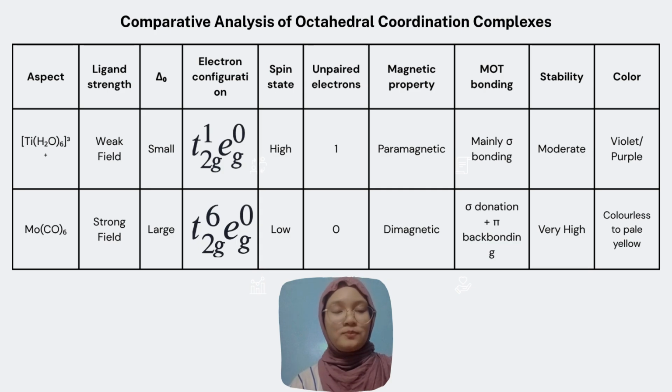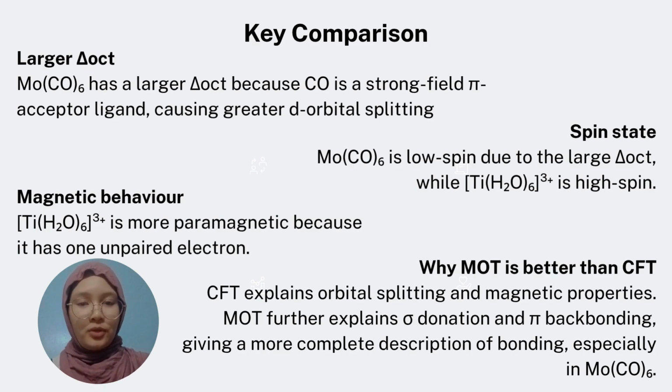And now for the further comparison between the hexaaquatitanium(III) ion and molybdenum hexacarbonyl based on the CFT theory and molecular orbital theory. Starting with ligand strength, water is a weak field ligand, whereas carbon monoxide is a strong field ligand. Therefore, the hexaaquatitanium(III) ion has a smaller delta. Based on this comparison, molybdenum hexacarbonyl has the larger delta octahedral because CO is a strong field pi acceptor ligand. The strong ligand field causes greater splitting of the orbitals. As a result, molybdenum hexacarbonyl is a low spin complex with all the d electrons paired in the lower energy t2g orbitals. In contrast, the hexaaquatitanium(III) ion has only one d electron, so it remains unpaired, making the complex paramagnetic.